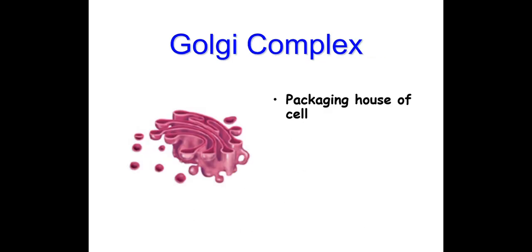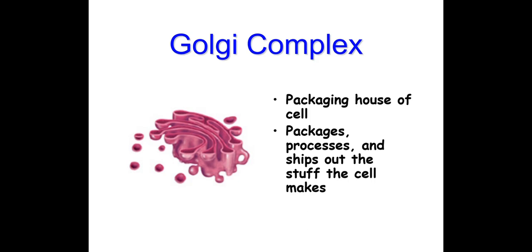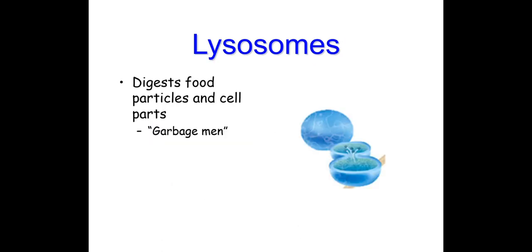Next organelle is Golgi complex. It acts as the packaging house of the cell: it packages, processes and ships out the stuff the cell makes. Whatever material the cell makes, the Golgi complex or Golgi apparatus helps to pack that material and ship it outside the cytoplasm. It is also known as the UPS of the cell.